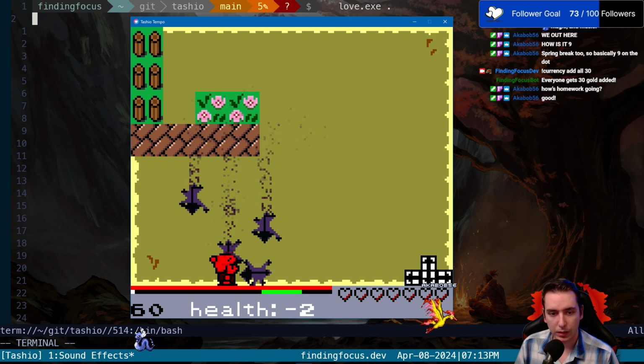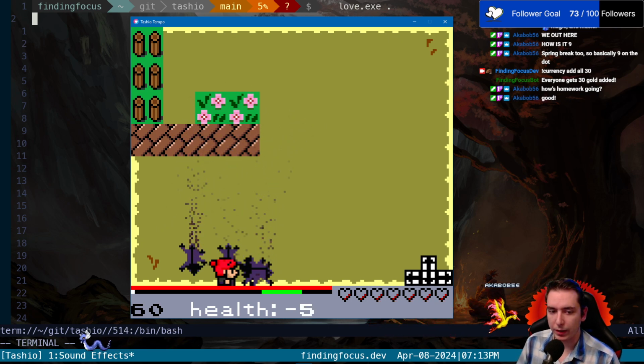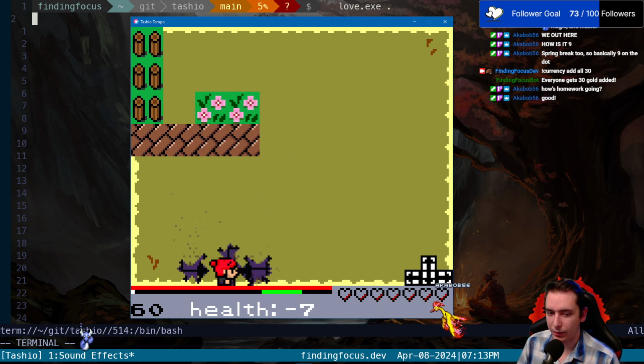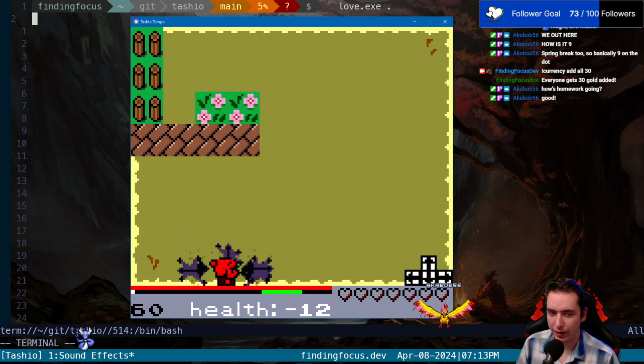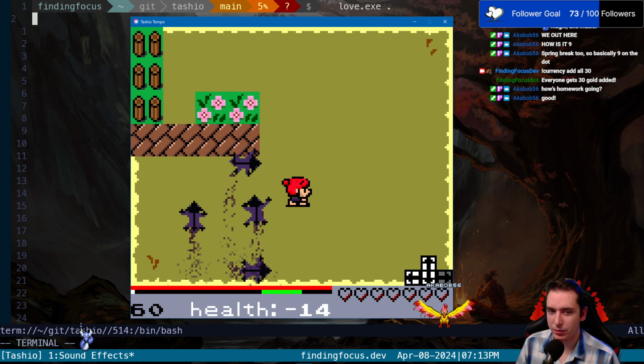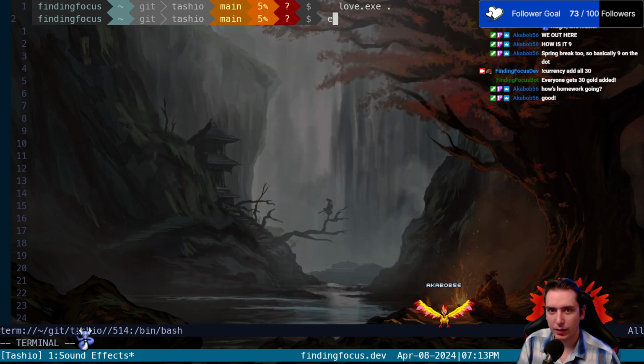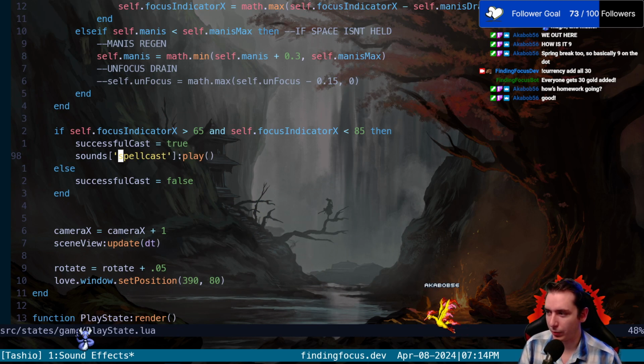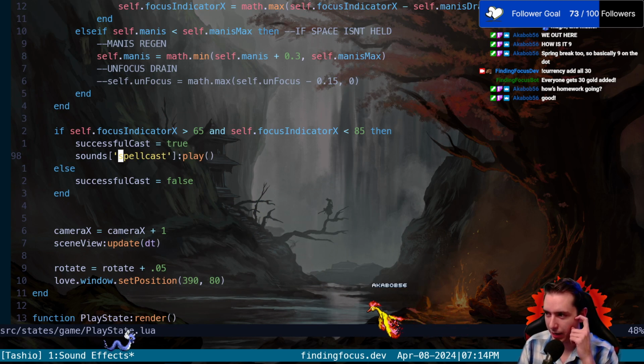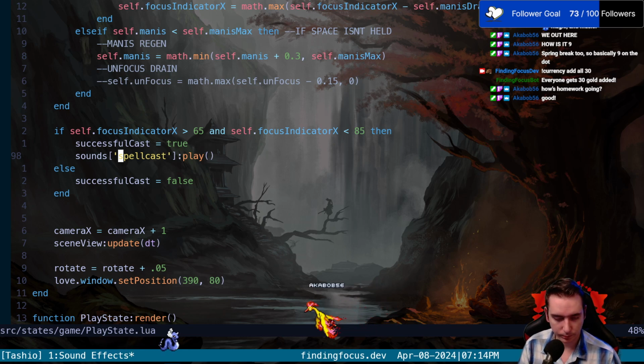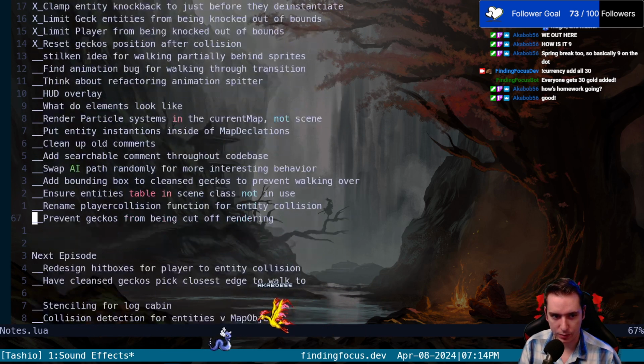Cool. And then ultimately, by the time we're dead, we don't want to be subtracting our health anymore. We want to change into a death sprite and then stop things from being able to collide with us and stop the AI from tracking us. So I'm going to add that to our list here.